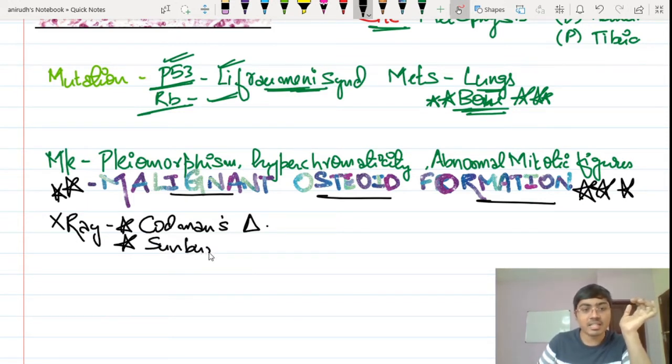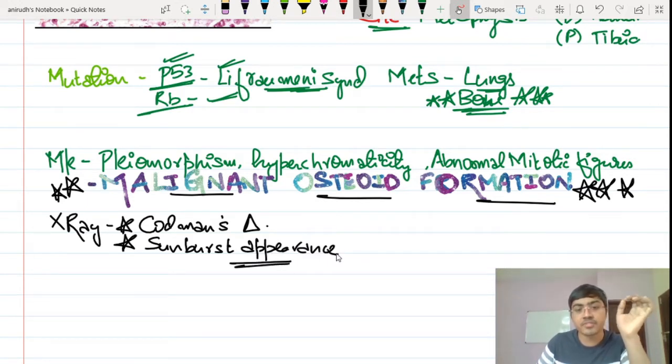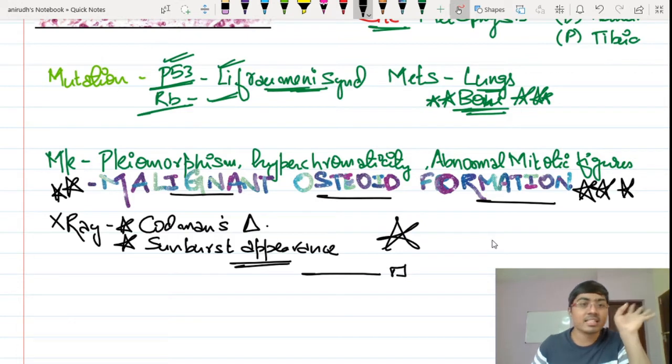Okay, the sunburst appearance is actually due to the fact that calcium is depositing in the soft tissue which is surrounding the tumor cells because it is a malignancy, right? So this is all we are supposed to know in osteosarcoma for clearing the exam. Let's proceed to the next one.